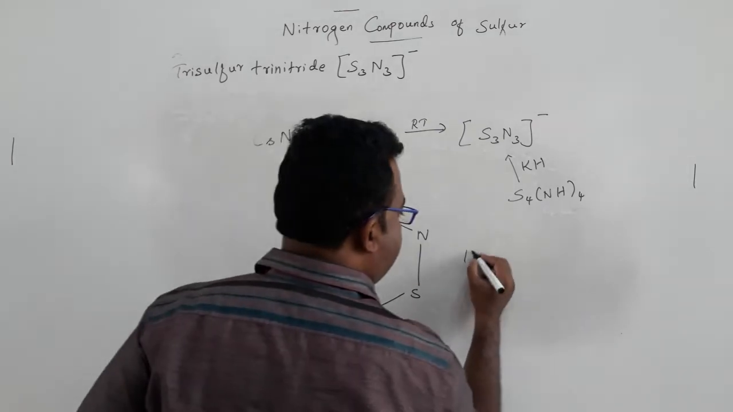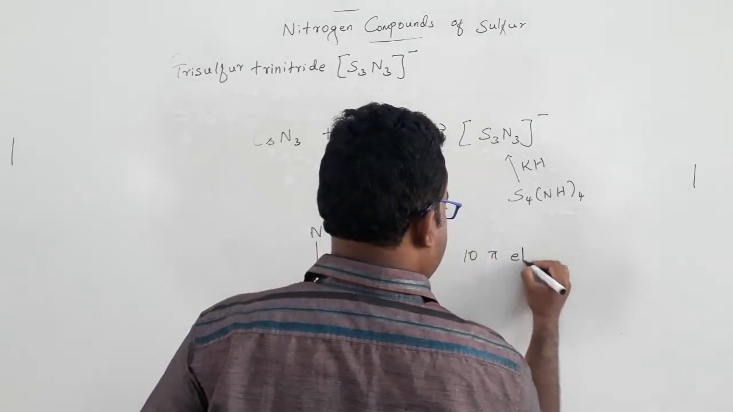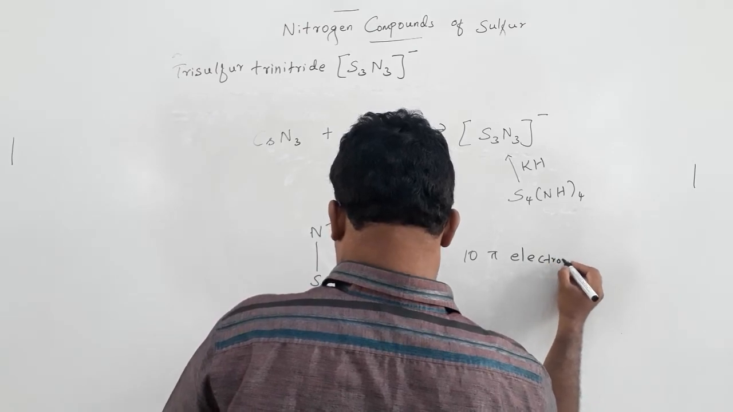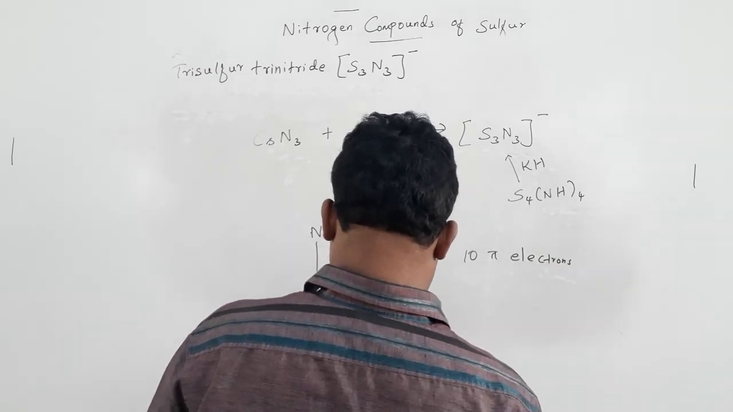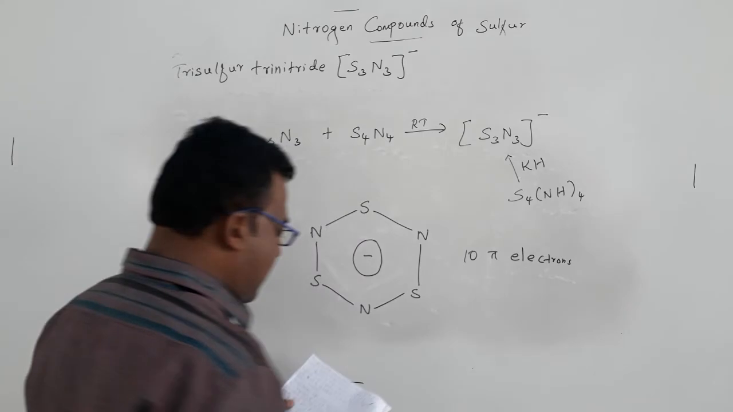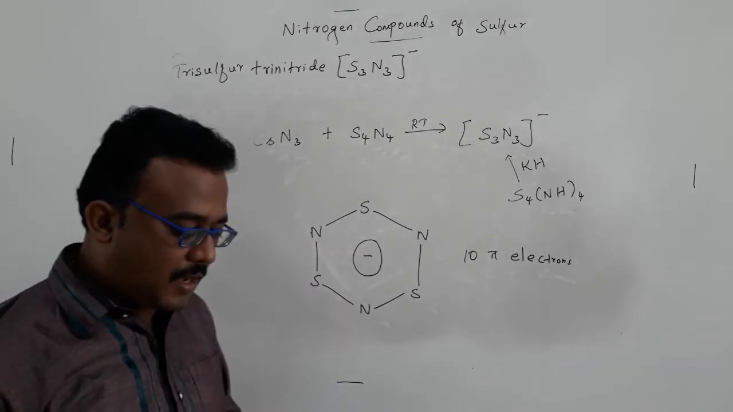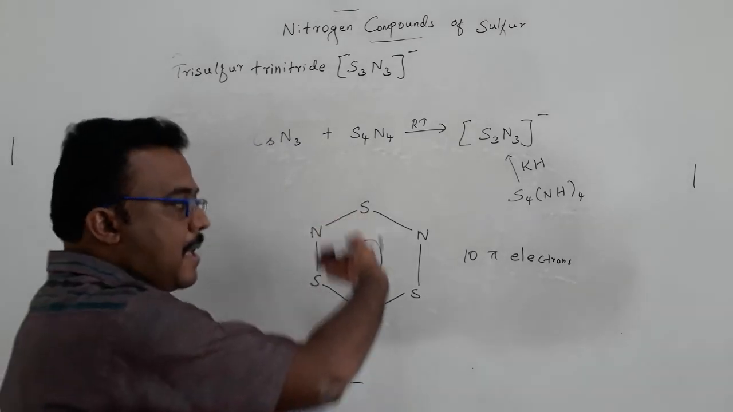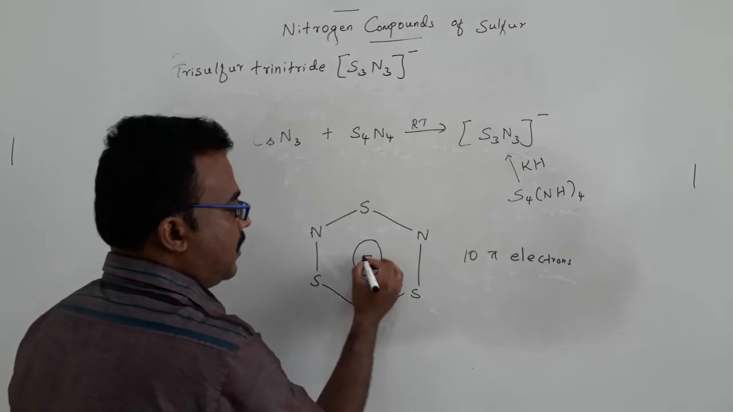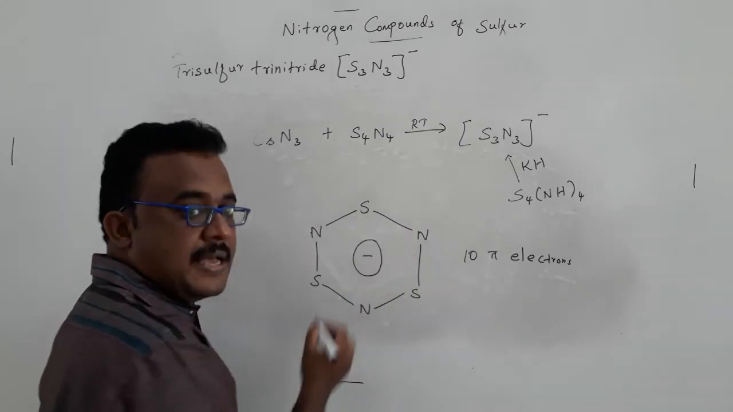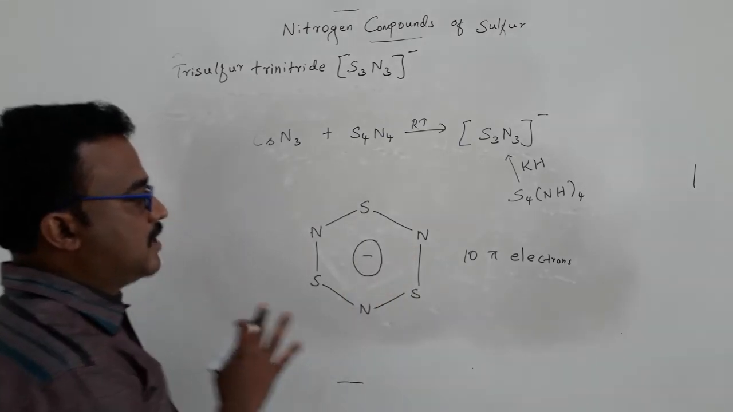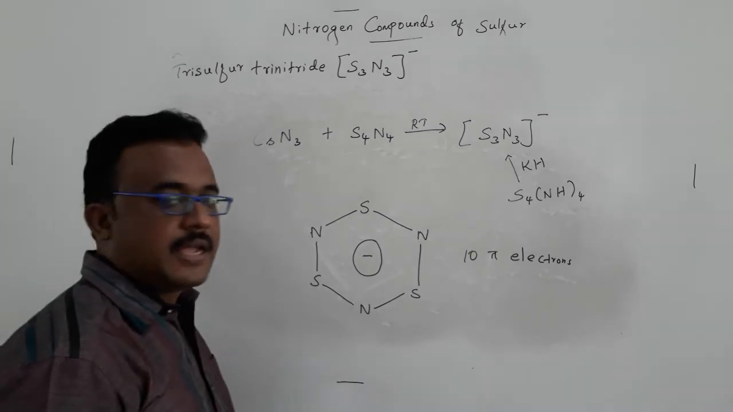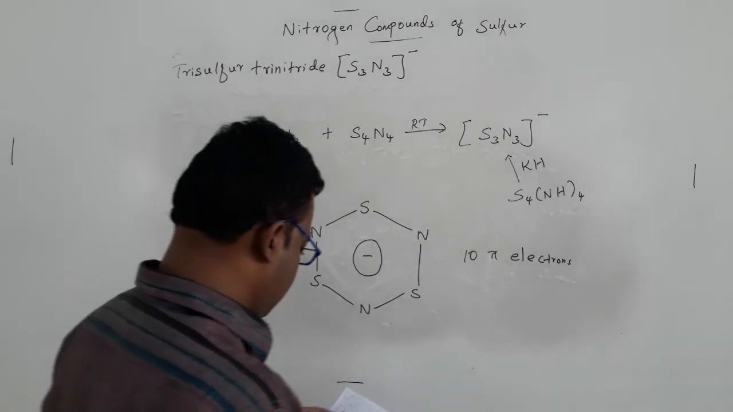It has 10 pi electrons. It is almost called a pseudo aromatic compound, and the structure has a planar geometry. One electron will be delocalized over the 6 centers. So these are some of the properties of S3N3 minus.